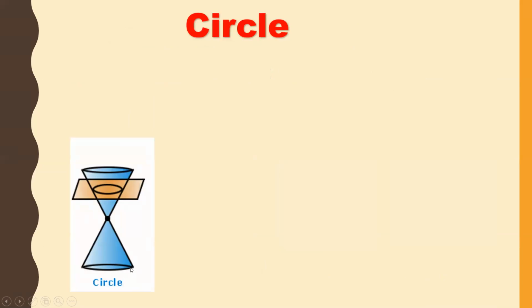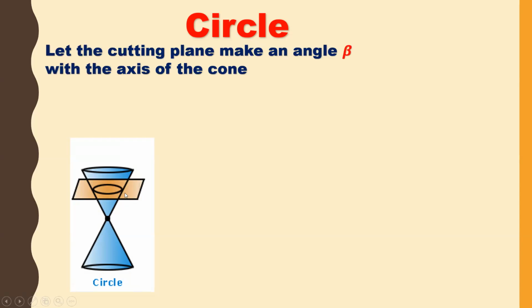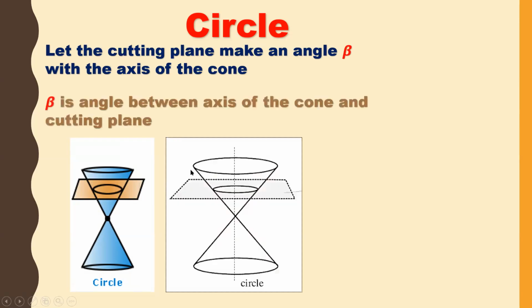Now first let us see how we get a circle. This is the double napped cone and this is the plane. We are cutting the double napped cone with this plane in such a way that the angle between the axis of the cone and the plane should be 90 degrees. Let us observe this figure. I am cutting this double napped cone with this plane straight, so the angle is 90 degrees.